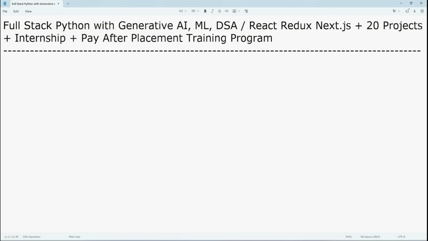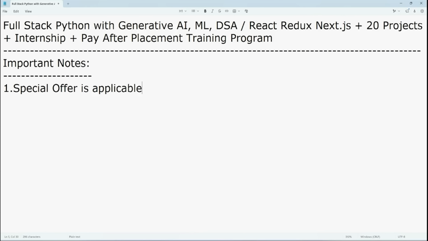So we are going to discuss some important notes regarding fee details. SIVASOFT is right now celebrating its 14th anniversary. Because of this, only for online, we are charging just 8,000, which includes the course, 20 projects as well as the internship. The special offer is applicable only for online training, not for offline training.